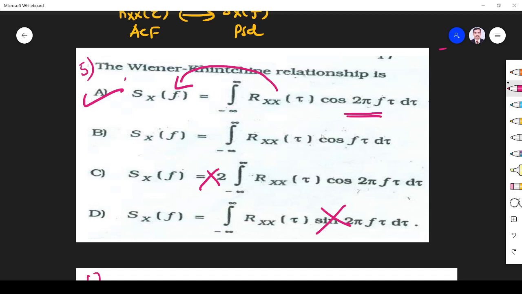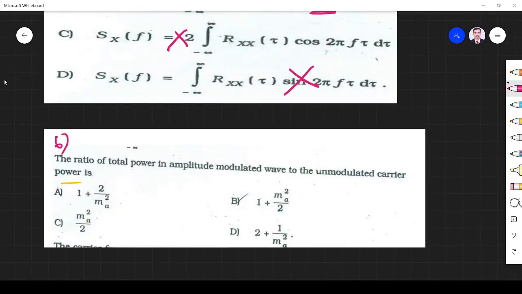Even if you don't know the answer, you can reject the other options and come to this one. This is not possible, this is not possible. Either of these two may be possible, but this one is not, because there must be some frequency, so you can put 2 pi f. Anyway, you must know the relationship, and directly you can write it.